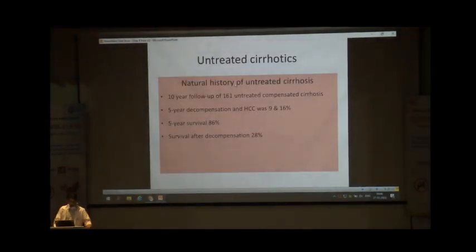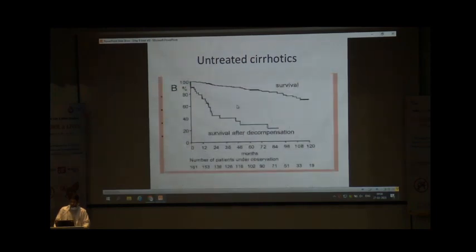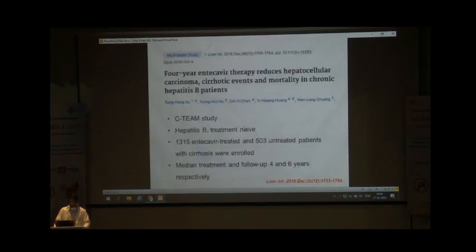So what happens with untreated hepatitis B cirrhotic patients? The natural history of untreated hepatitis B cirrhosis, this study followed the patients for 10 years and detected that there is a risk of decompensation and ongoing risk of hepatocellular cancer up to around 20% in the 5-year follow-up. And there is also associated poor survival, around 28% at 5 years, if these patients with hepatitis B virus with cirrhosis are not getting any kind of treatment.